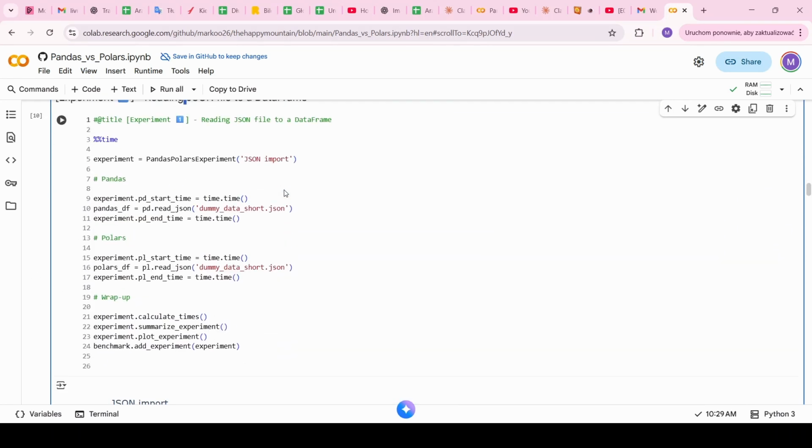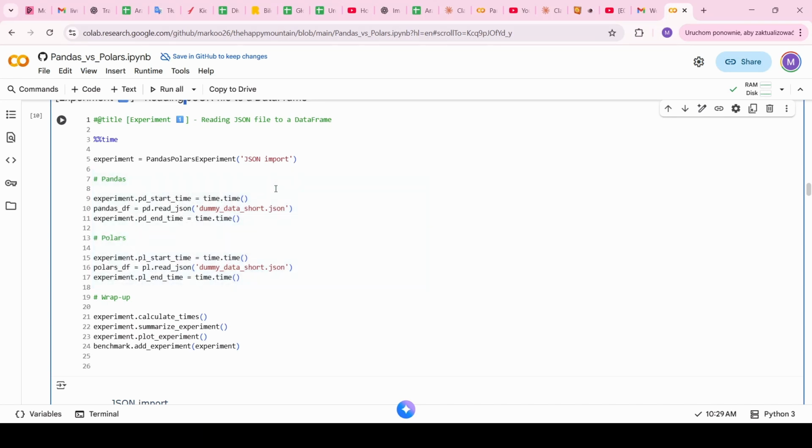Secondly, there is the experiment: we call the PandasPolarsExperiment class, name it, pass it to the init, and create the experiment object. And there is a part of code that does one use case, so this is the read JSON method from pandas and the read JSON method from polars, and this is wrapped by calculating start time and end time for both libraries respectively.